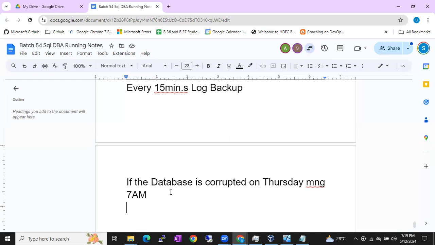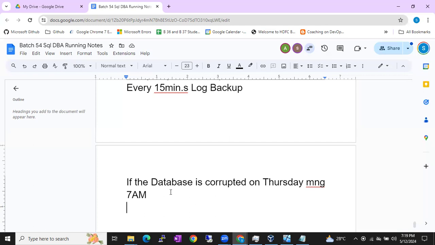Okay, so every week, Sunday, you're taking a full backup. Every day, you're taking a differential backup. Every 15 minutes, you're taking a log backup. But while restoring, the last full backup was corrupted or deleted. In this situation, how are we going to recover the data? How will we recover the data, guys?